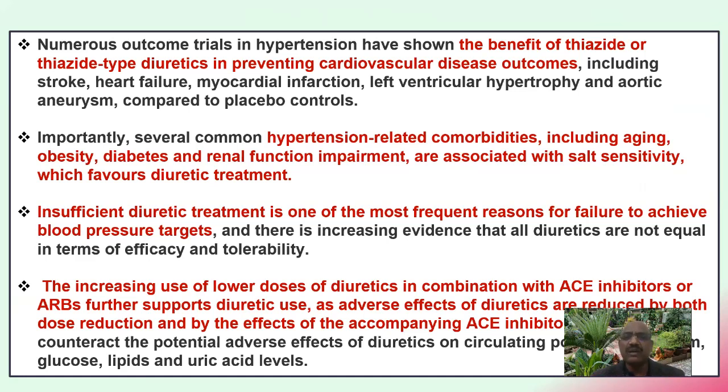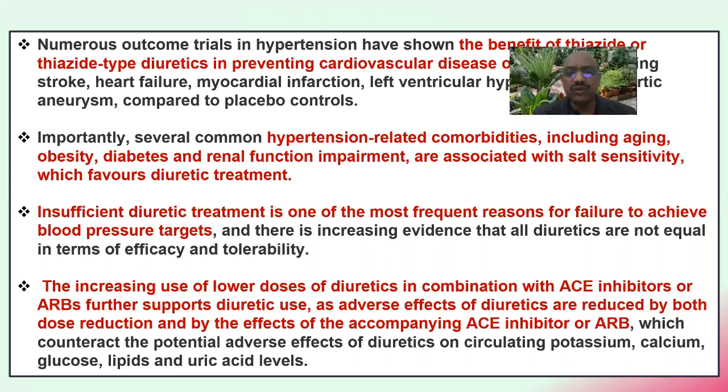Importantly, several common hypertension-related comorbidities, including aging, obesity, diabetes, and renal dysfunction, are associated with salt sensitivity, and I told you that in such conditions, you should prefer diuretics. Insufficient diuretic treatment is one of the most frequent reasons for failure to achieve blood pressure targets.